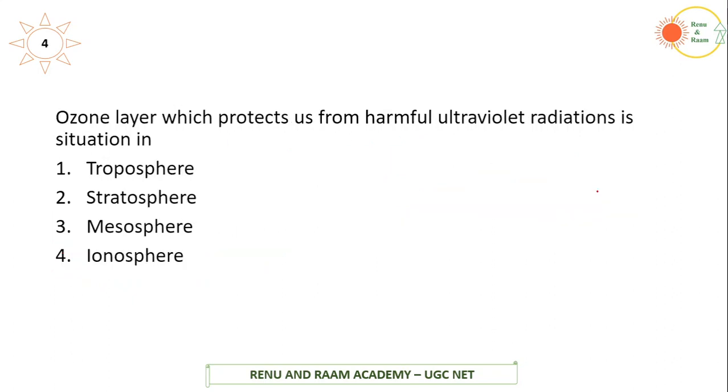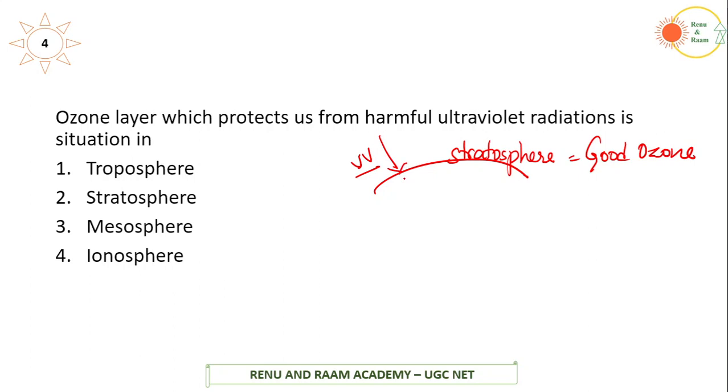Coming to the next question: the ozone layer which protects us from the harmful ultraviolet radiation is situated in which sphere? We know that the ozone layer is located in the stratosphere, but actually we have 2 ozone layers. The stratospheric ozone layer is considered good ozone, because it stops the ultraviolet radiation from the sun from reaching the earth. It acts as a protection shield, helps in maintaining the temperature of the earth, and reduces the UV radiation.